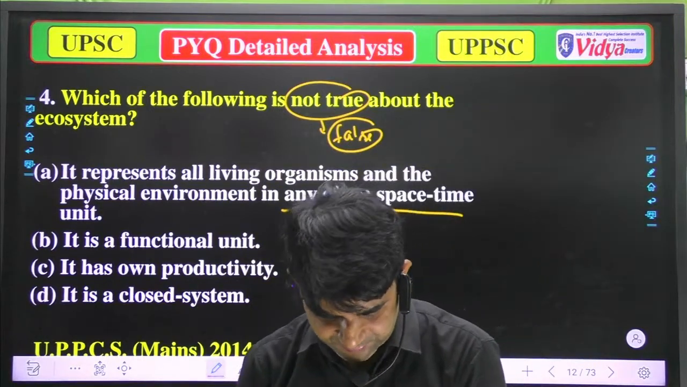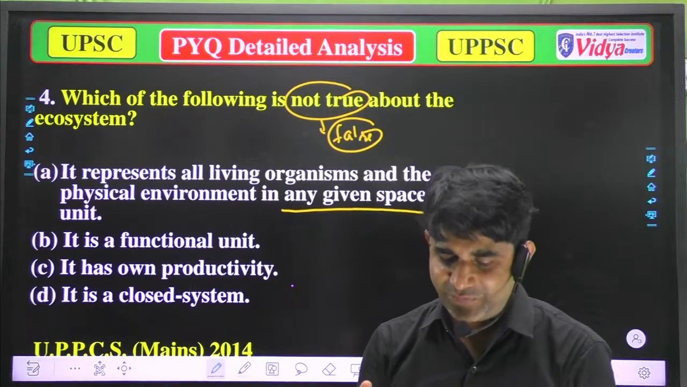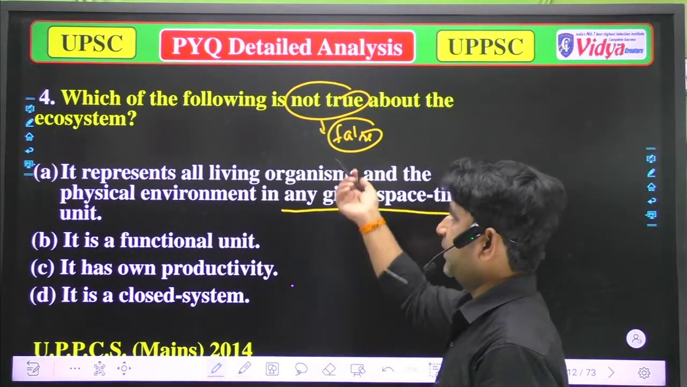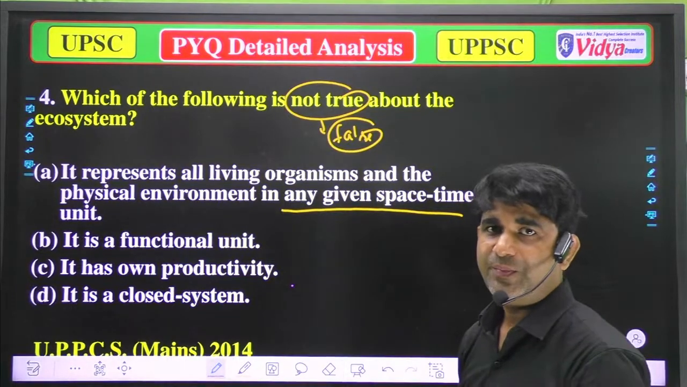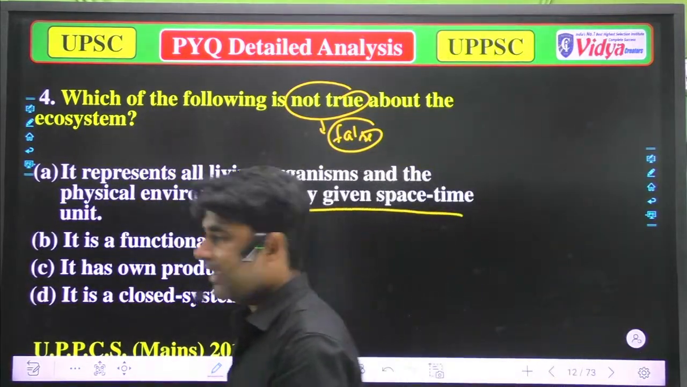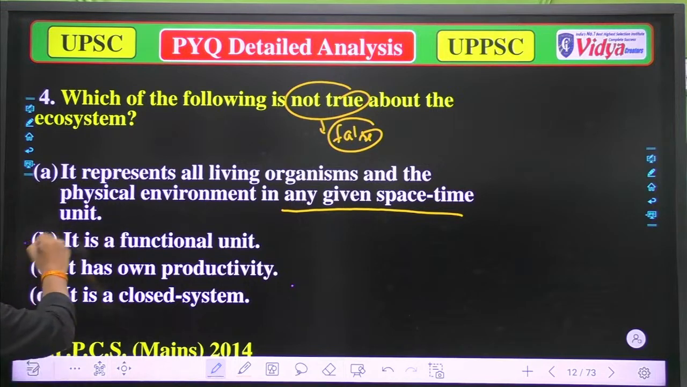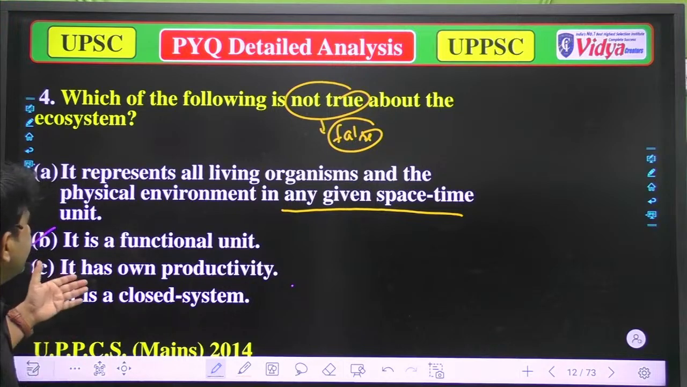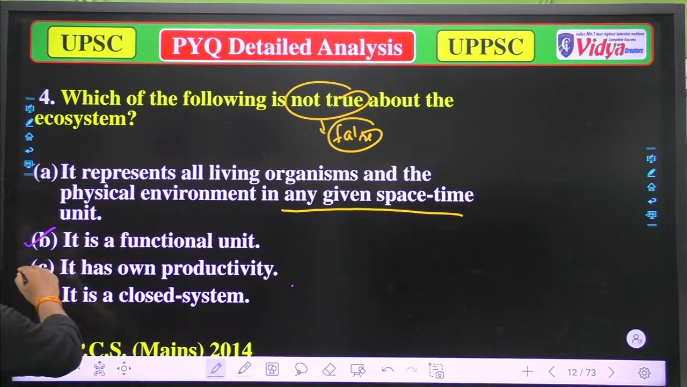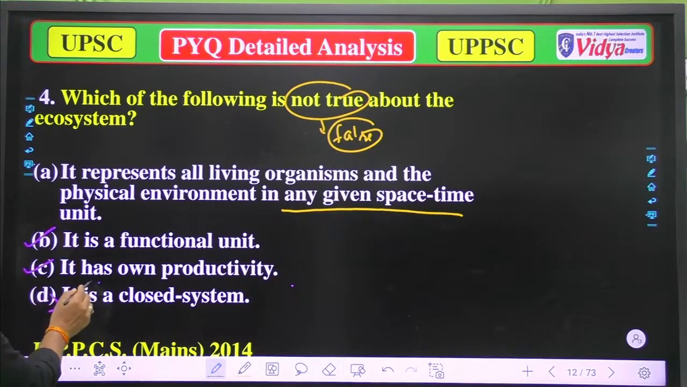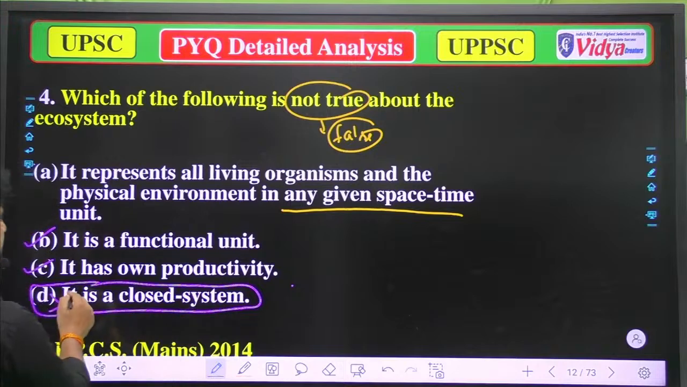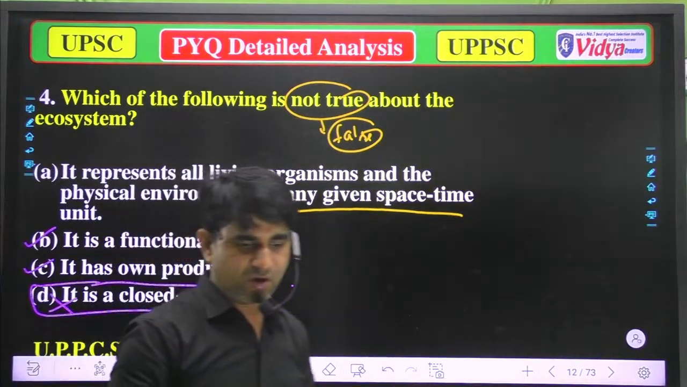Smiley is saying C. Just a minute, because I don't know the correct answer, I will take some time. Which of the following is not true about the ecosystem means that it is false about the ecosystem. Option by option: A, it represents all living organisms and the physical environment in any given space time unit. Yeah, that's true. B, it is a functional unit. True. C, it has its own productivity. Also true. But it is a closed system, no, it is not a closed system. So option D is correct. Option C is not correct.